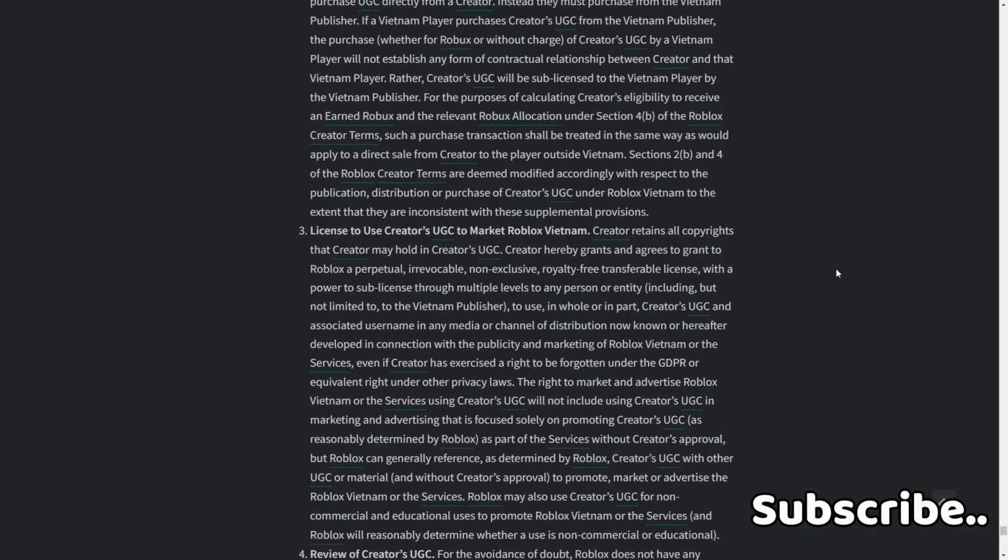Creator retains all copyrights that creator may hold in creators UGC. Creator hereby grants and agrees to grant Roblox a perpetual, irrevocable, and non-exclusive, royalty-free, transferable license with the power to sub-license through multiple levels to any person or entity, including but not limited to the Vietnam publisher, to use in whole or in part creators UGC and associated username in any media or channel of distribution now known or hereafter developed in connection with the publicity and marketing of Roblox Vietnam or the services, even if creator has exercised a right to be forgotten under the GDPR or equivalent right under other privacy laws.